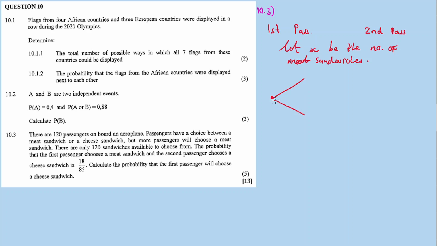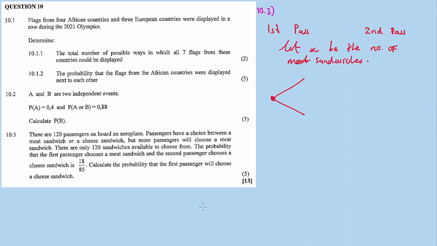Let's do this. Okay, there's two events: first passenger event and second passenger event. Because they give us the probability that the first passenger chooses a meat sandwich and the second passenger chooses a cheese sandwich is 18/85. So imagine yourself as the waiter on that aeroplane.